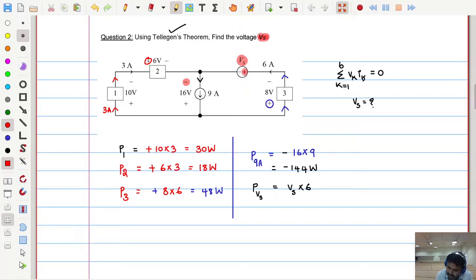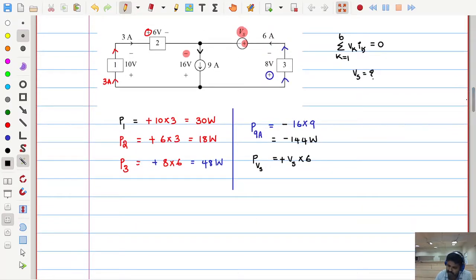It is entering at the positive terminal, so plus. Now if it holds the theorem, the sum of these powers, P1 plus P2 plus P3 plus P9A plus PVs, is equal to 0 according to Tellegen's theorem. Let me write according to Tellegen's theorem.